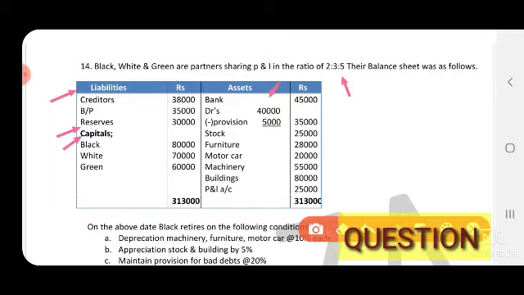Now the asset side. All the assets are transferred to the new balance sheet except the profit and loss account. Profit and loss is a loss, so it is transferred to the partners' capital account debit side. There we have to share it among all the partners in their old profit sharing ratio. And there is a provision. This provision you have to deduct under the revaluation account, and in the balance sheet again you deduct it from the debtors amount. Now this is about the balance sheet.